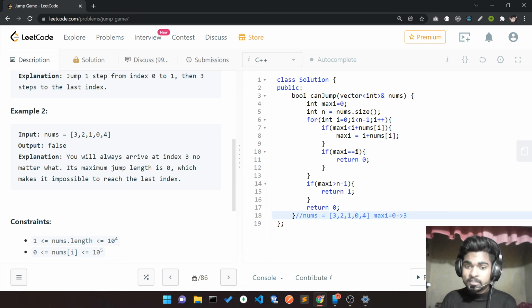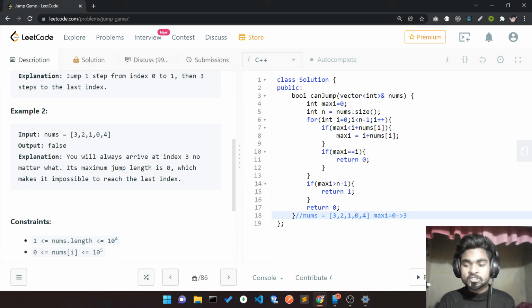So it might be possible it contains a 0 value, it means it's a dead end. I can't jump after that. So in that case I'll return 0, otherwise I'll do my computation.